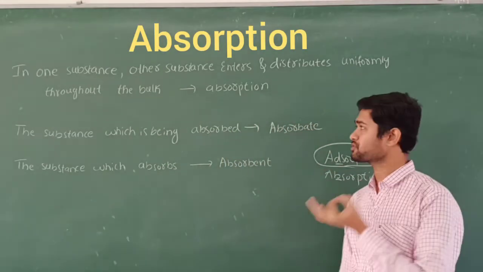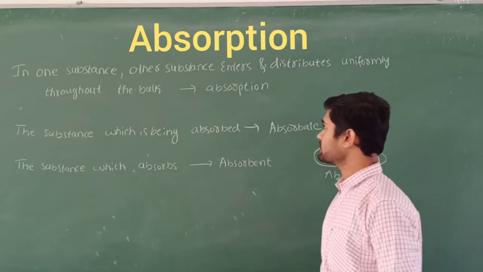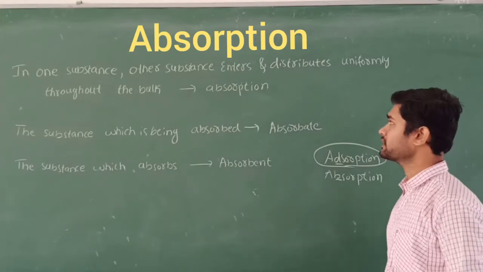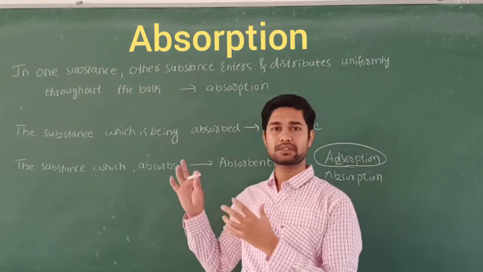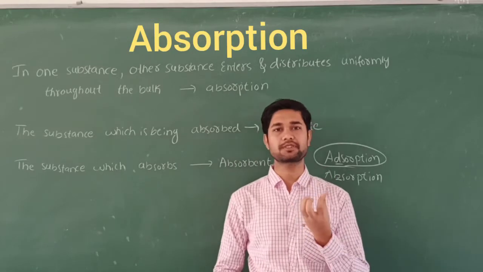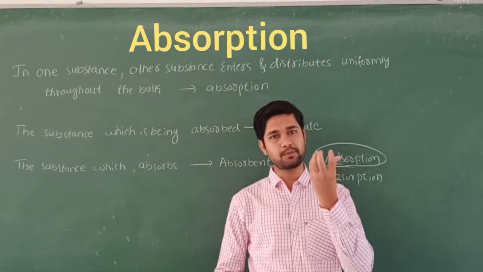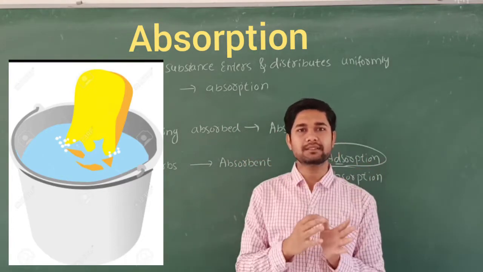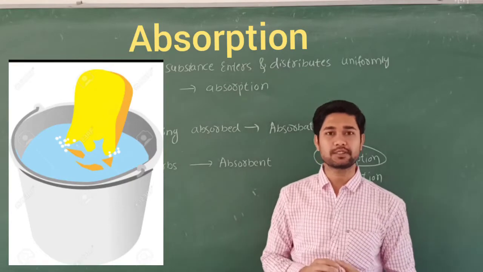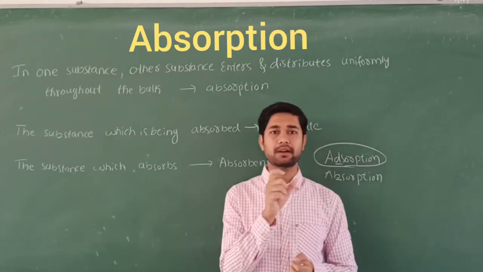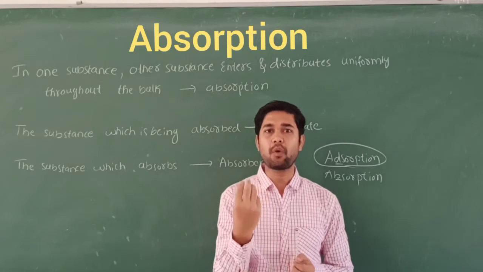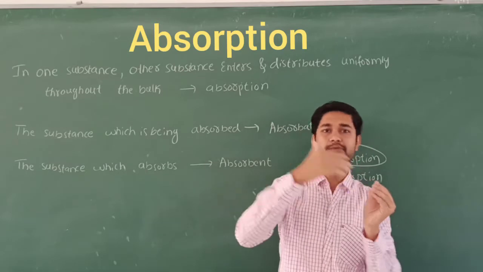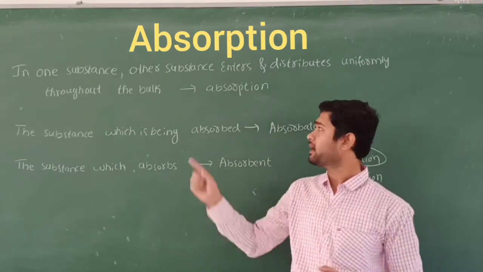What do you mean by absorption? When one substance enters another and distributes uniformly throughout the bulk quantity, that is called absorption. To understand this, take a sponge. If I dip the sponge in water, what happens? The water molecules directly enter into the sponge, and then the sponge becomes wet. That is called absorption. The water molecules enter into the sponge, and that phenomenon is absorption.